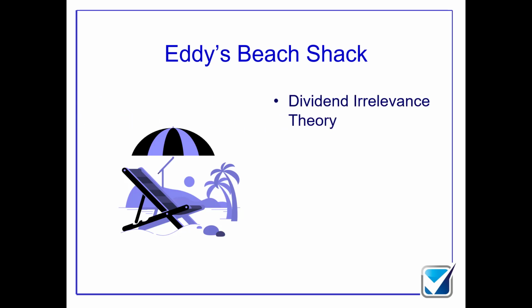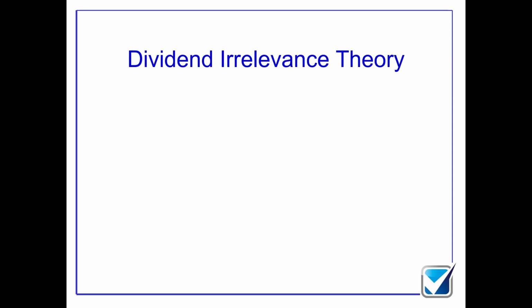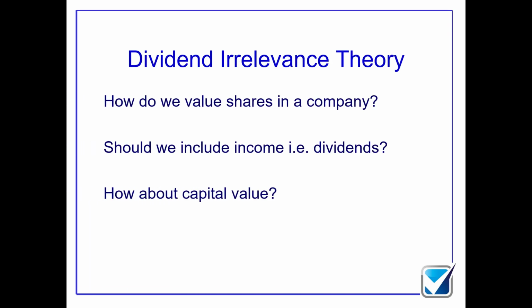Today we are going to be talking about dividend irrelevance theory. Dividend irrelevance theory talks about how we should value shares within a company. It looks at how the company is valued by the market and whether we should include dividend income, or whether we should just include capital value. So we're going to have a look at whether the dividends that are paid out by the company have an impact on the market value of the shares. Does dividend policy have an impact on the actual capital value?